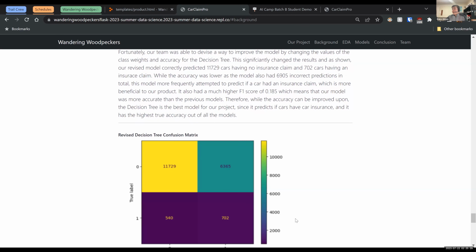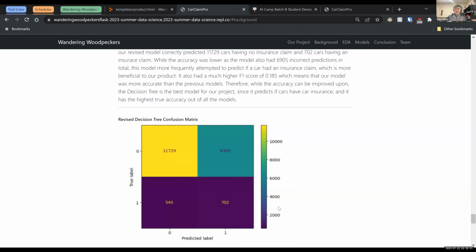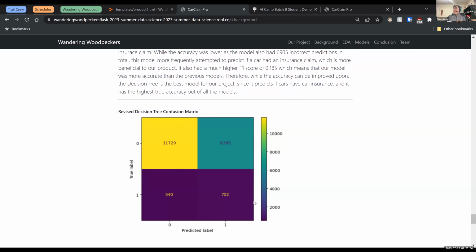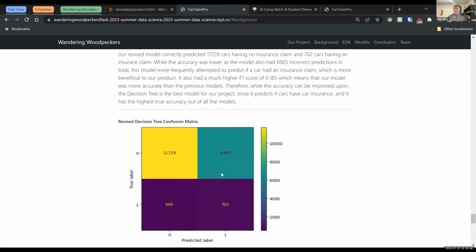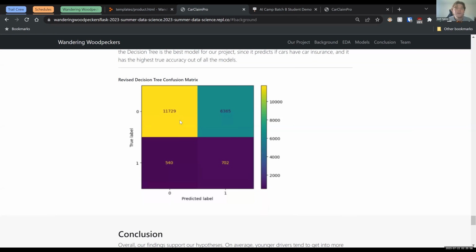This significantly changed our model accuracy, as shown below, where we have 11,000 cars predicted as having no insurance claim and 702 cars having an insurance claim. And while the accuracy was not that good, it was the best out of all of our models. As you can see, it has a much higher F1 score than our previous model, 0.185, showing a more accurate ratio between correct positive predictions and negative predictions.